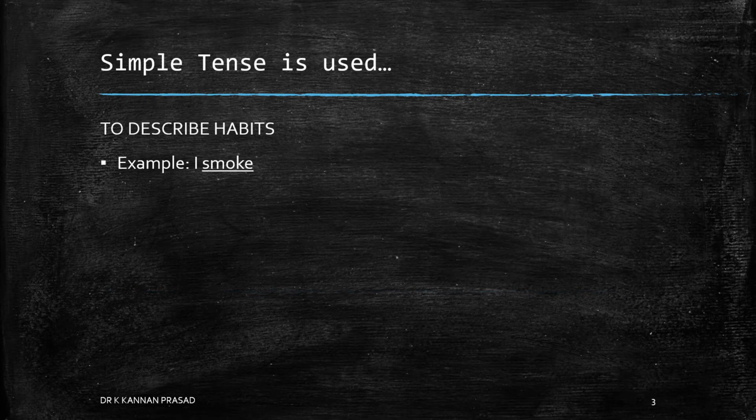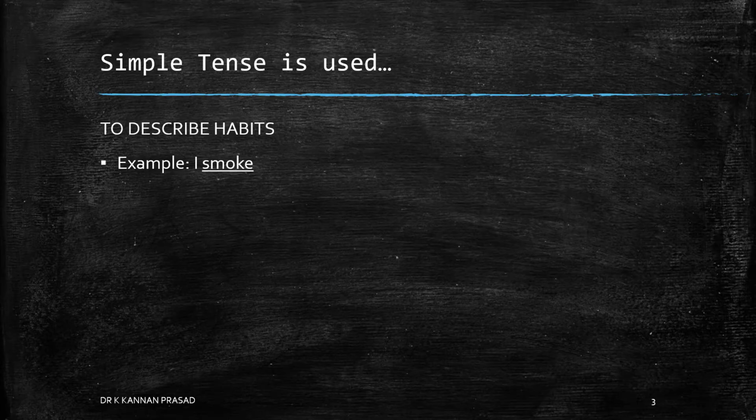First things first, simple tense is used to describe habits, unchanging situations, general truth, and fixed arrangements. To describe habits, example, I smoke. I is the noun here, smoke is the verb here.